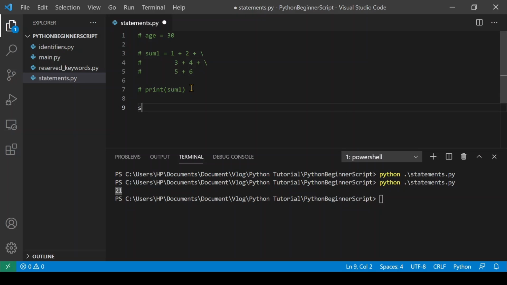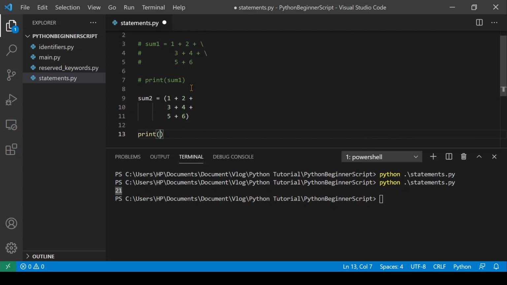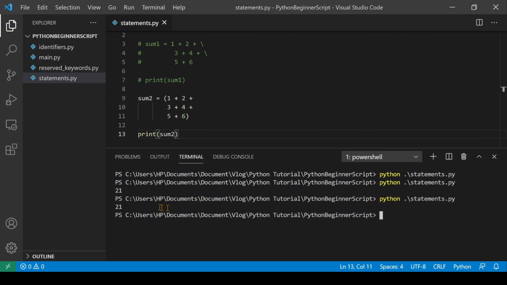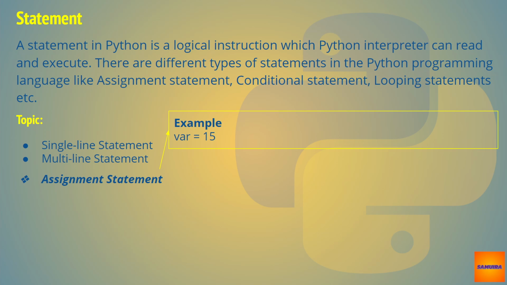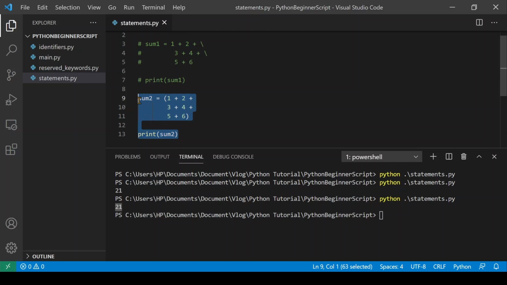Also, there is an alternative way to achieve this without the backslash. Here the surrounding parentheses do the line continuation implicitly. Multi-line can be supported with brackets in the list comprehension, and braces in the dictionary comprehension and set. If we want to write a multi-line string, we can use a triple quote instead of a single quote.